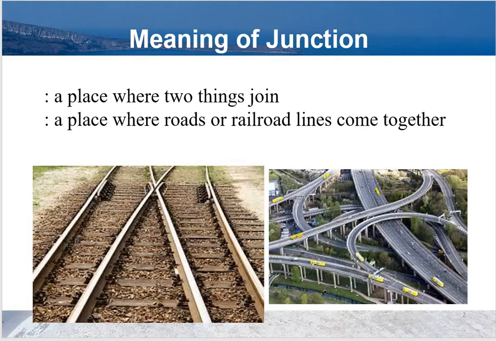What is the meaning of junction? A place where two things join, as here you can see that two railway tracks have been joined. Or a place where roads or railroad lines come together, that is junction. And you must be familiar with different railway stations like Rawalpindi Junction. Over there, different railway tracks and routes are combined.